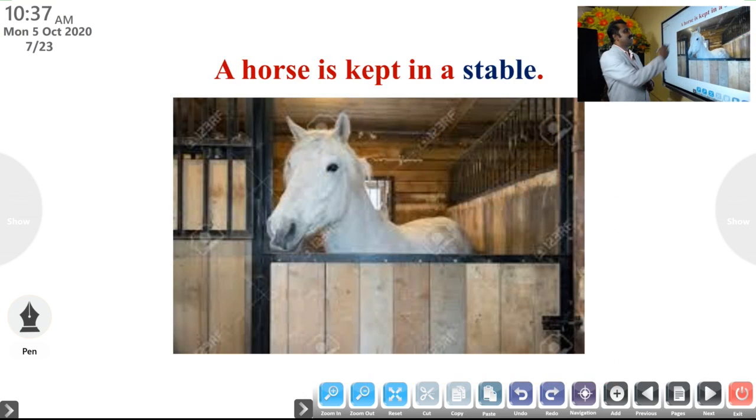A horse is kept in a stable. You can see a white horse kept in a stable. That means the home of a horse is known as a stable.